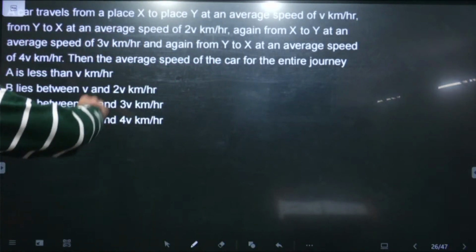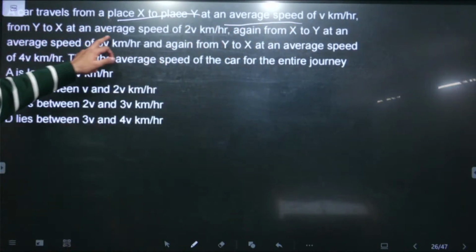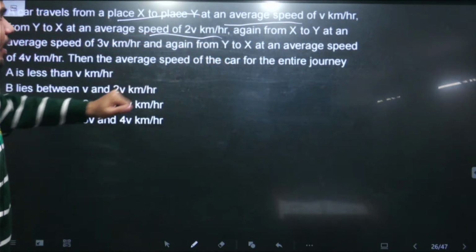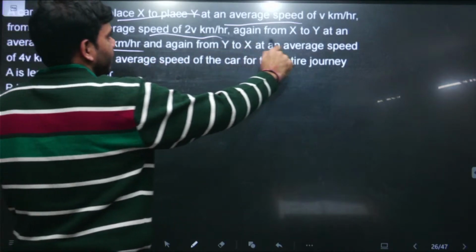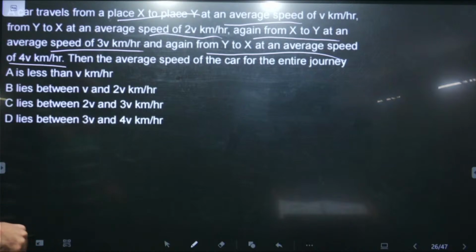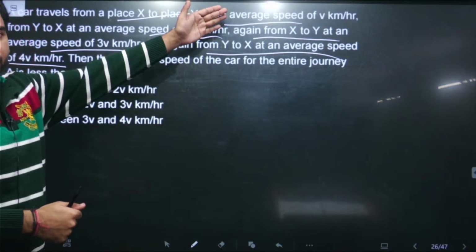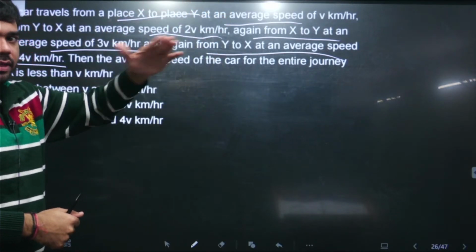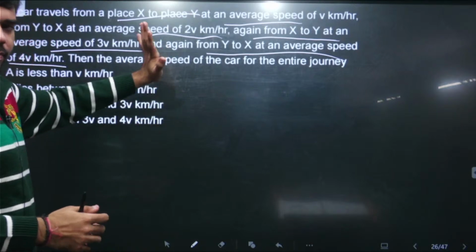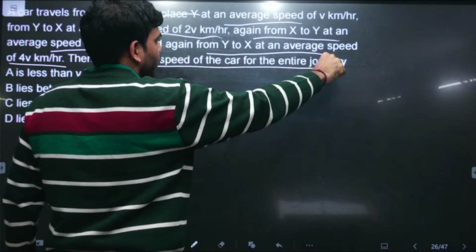A car travels from a place x to y with an average speed of v, then y to x with the average speed of 2v, then again from x to y with the average speed of 3v, and again from y to x with the average speed of 4v kilometers per hour. So he is making a total of 4 trips between 2 places x and y with varying speed from v to 2v, then 3v, then 4v. This is a simple question. Then we need to find the average speed of the car for this entire journey.